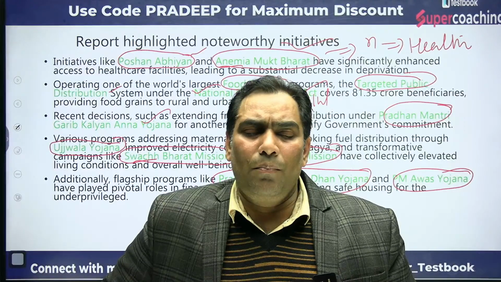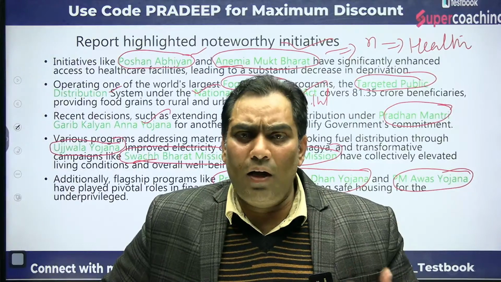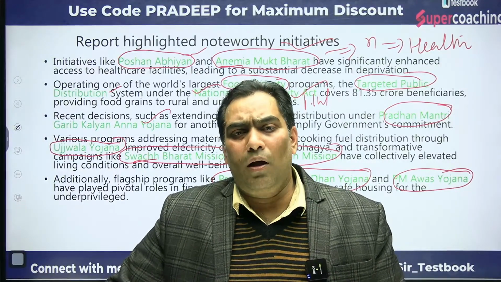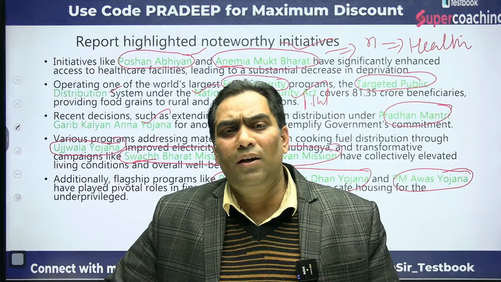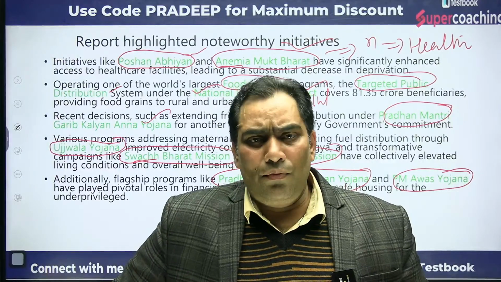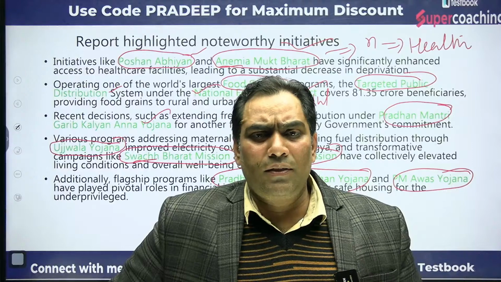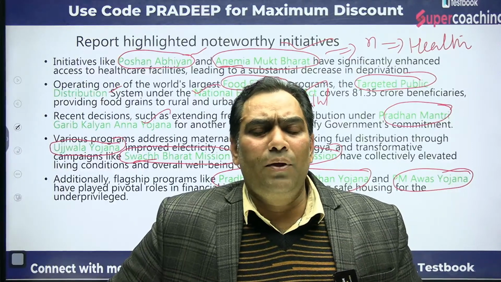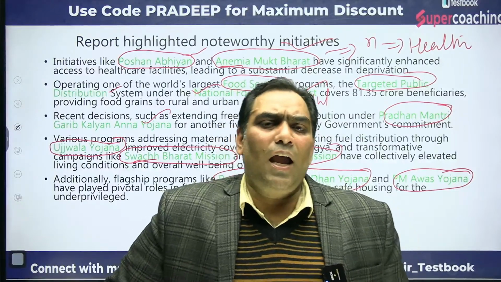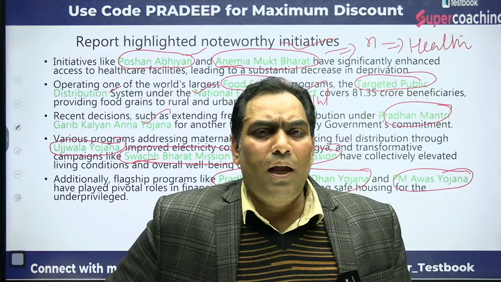That means poverty should not be measured on the basis of deprivation from income only, but also on the basis of deprivation from basic amenities, that is, health facility, education facility, and the standard of living.